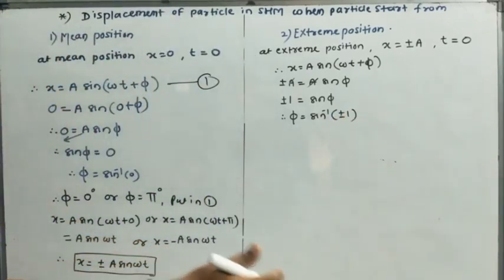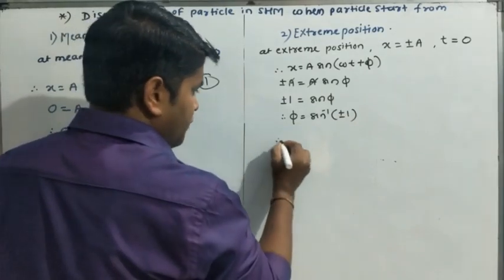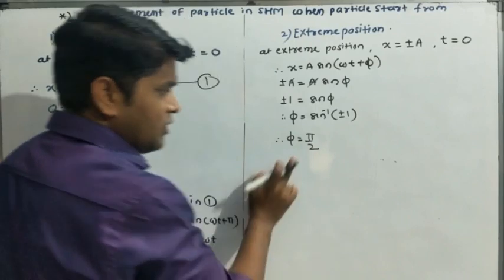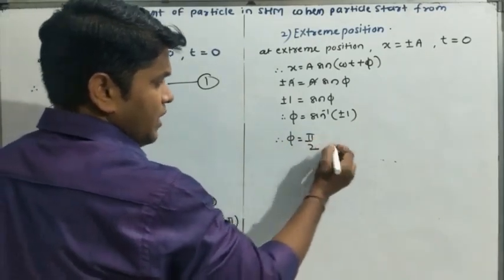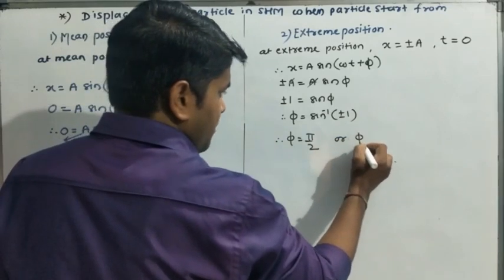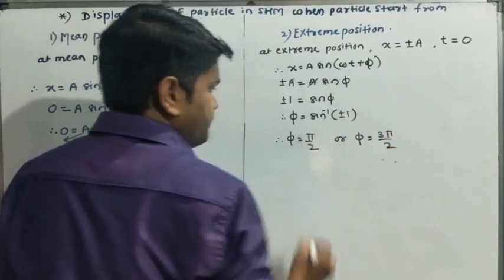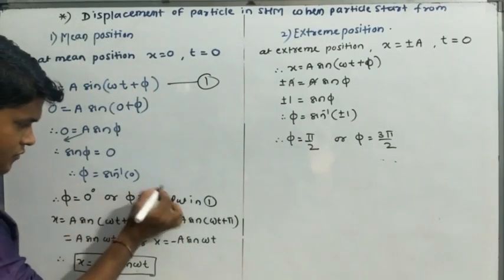Okay, so for plus 1 the value of sin inverse is 90, and therefore we get phi is equal to pi by 2. It is for plus 1. Pi by 2 किती असणार आहे, म्हणजे sin 90 is 1, so sin inverse of 1 is pi by 2, or for minus it is 3 pi by 2. Okay, its value is here ready, na?